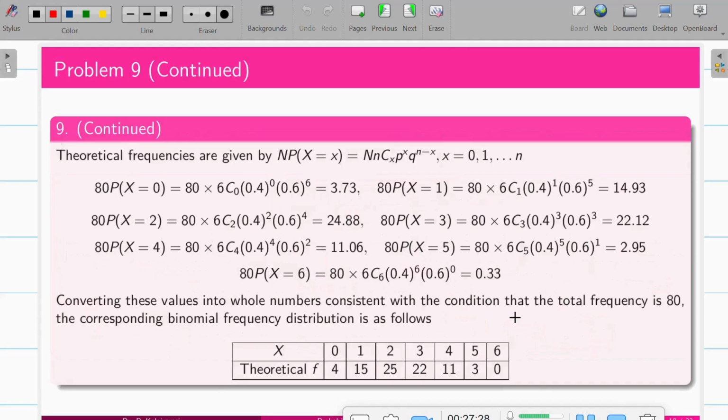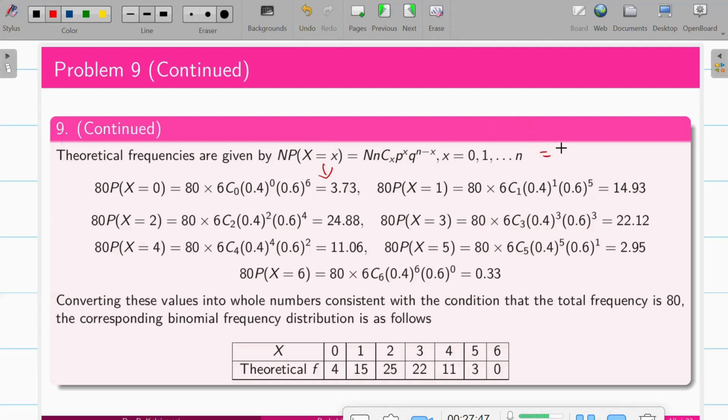Now I have to find the theoretical frequencies. So N into P(X = x) is the corresponding probability distribution: N nCx p^x q^(n-x).